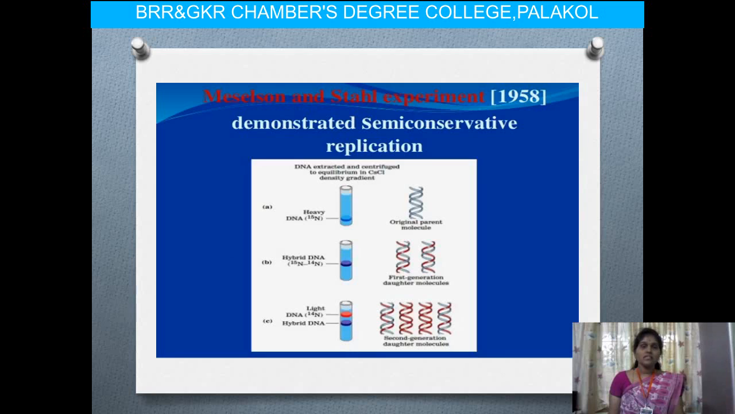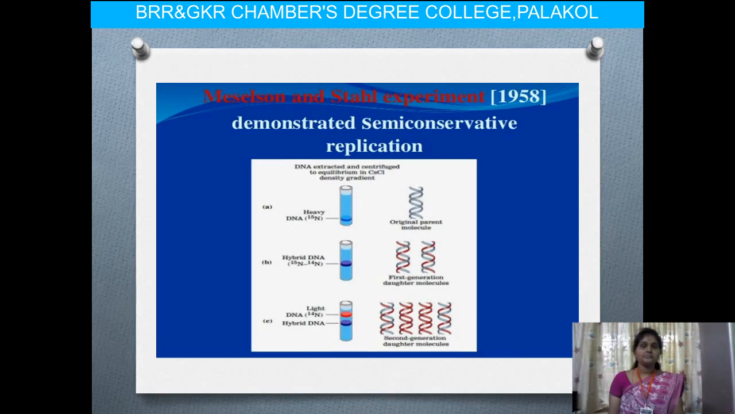The next one: first we are going to explain the semi-conservative mode of replication. Semi-conservative mode of replication means the mode of replication in which the DNA is produced from parental and daughter DNAs. That is called the semi-conservative mode of replication. It is the most commonly accepted method of DNA replication. This experiment was done by Meselson and Stahl in 1958, so it is also called Meselson and Stahl's experiment.